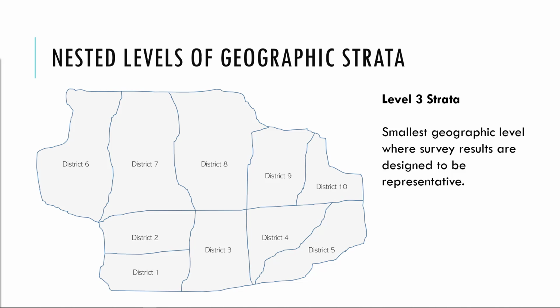This slide shows health districts in the fictional country of Harmonia. VIQI describes something called Level 3 strata as the smallest geographic level where survey results are designed to be representative.